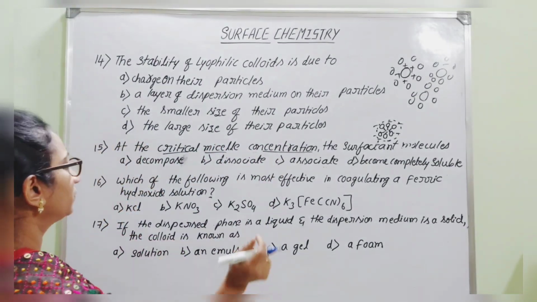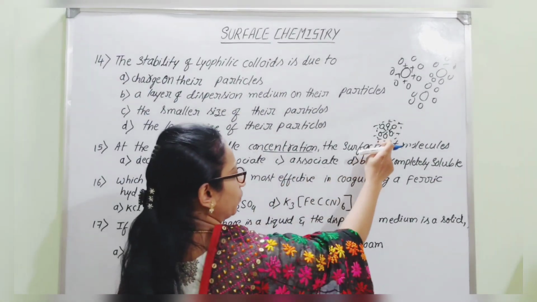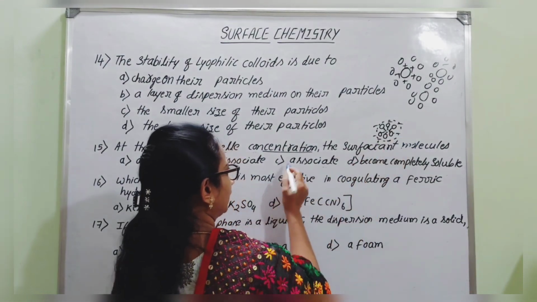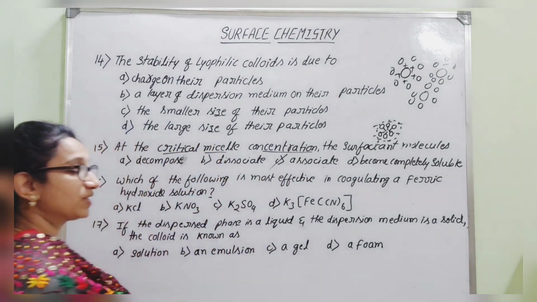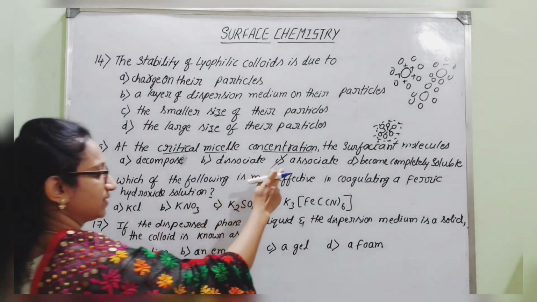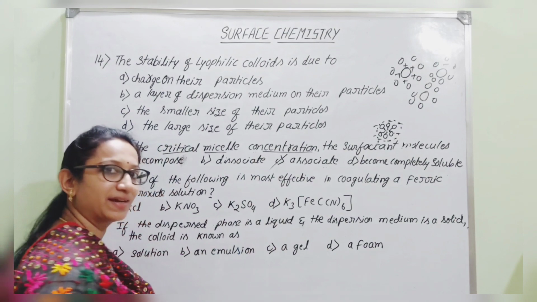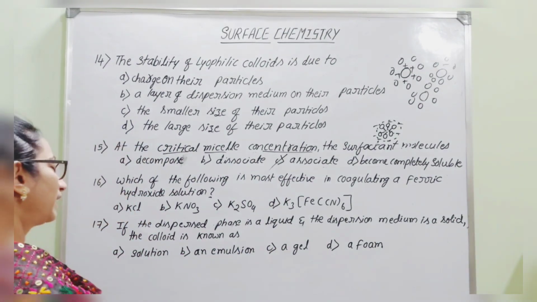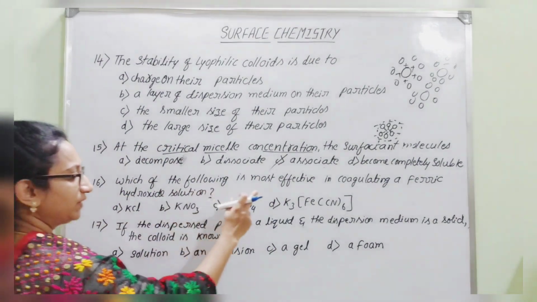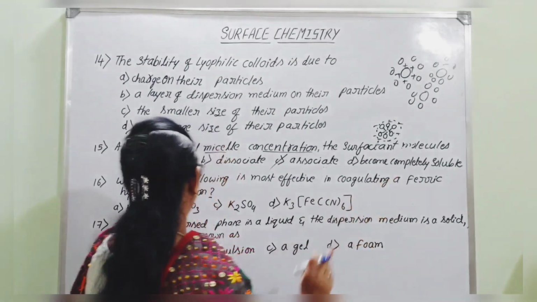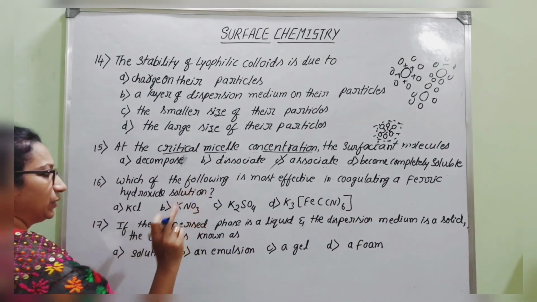So what is our right answer? If you want to get the size of a colloidal particle, then definitely they will undergo association. Hence the right answer is associate. Option C is the right answer. Next question: which of the following is most effective in coagulating ferric hydroxide solution?